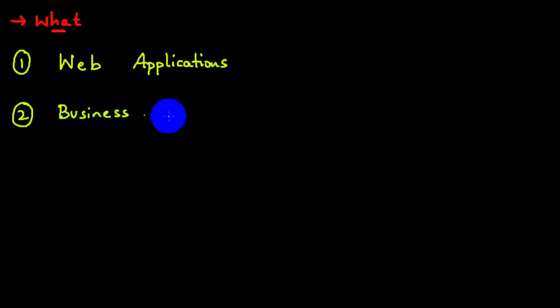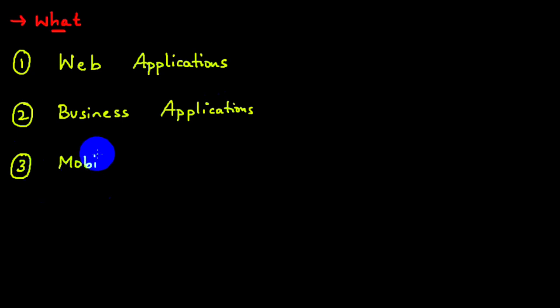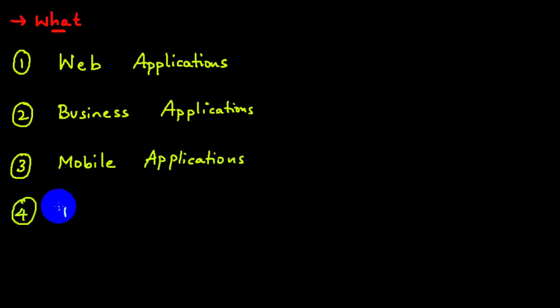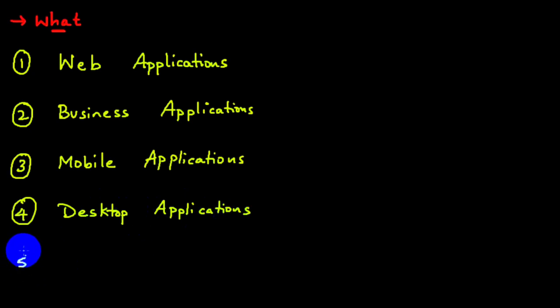Business applications, like blogging sites and e-commerce applications like Flipkart and Swiggy, are all business related applications, right? So we can create web applications and business applications, and we can also develop mobile applications as well. We have something called Android, which is something similar to Java. We can develop desktop applications. In simple terms, guys, you learn Java, you can develop everything. We can develop scientific applications as well.